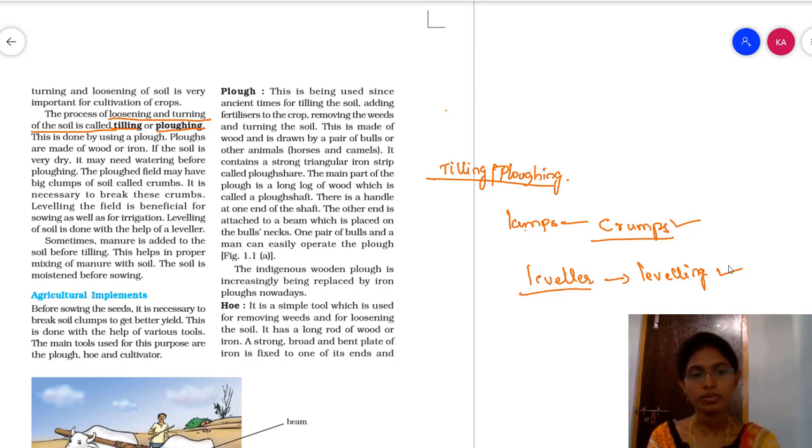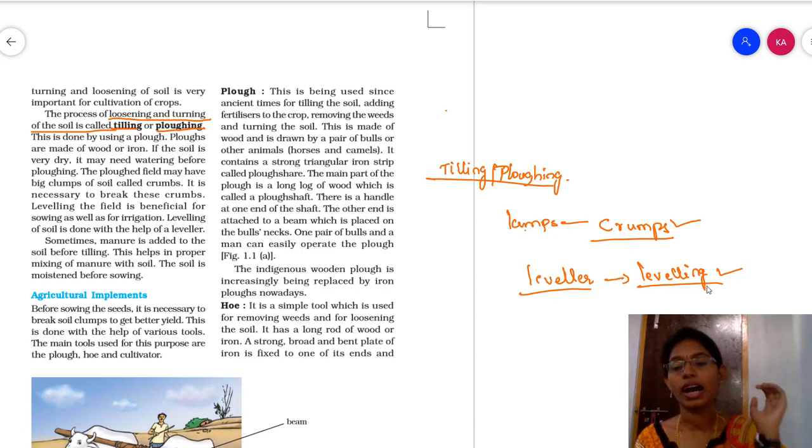Okay, why do we have to do the leveling process? Because if there are lumps in the soil, the seeds are not going to grow well. Okay, if the soil is even, we can sow the seeds easily and the growth of the plants also will be even.